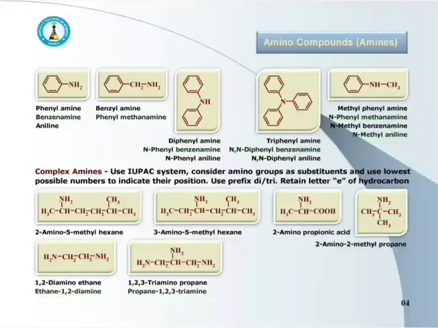The last example is NH2CH2CH(NH2)CH2NH2, that is 1,2,3-triaminopropane, or we may call it propane-1,2,3-triamine. Here 3 NH2 are attached to 3 carbons of propane, and hence it is 1,2,3-triaminopropane.